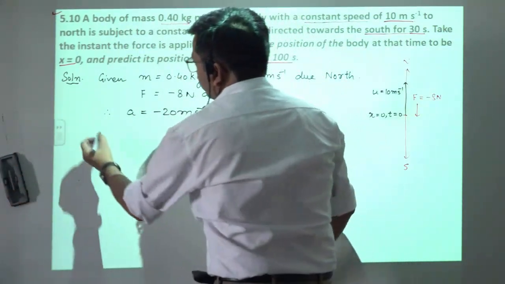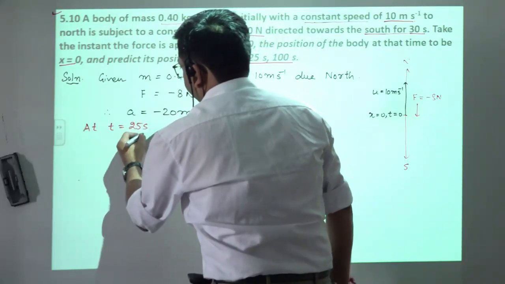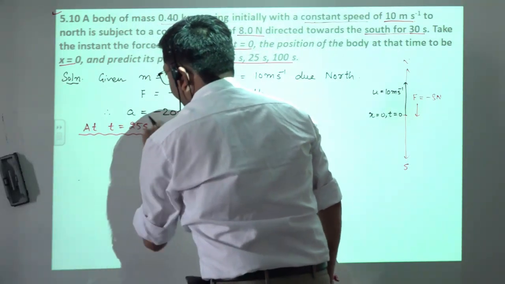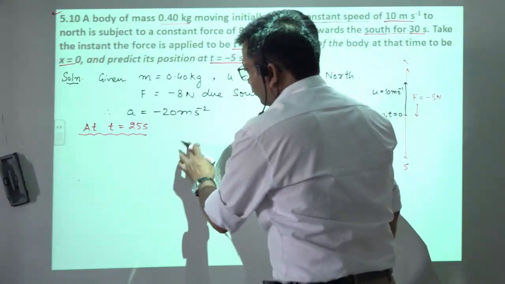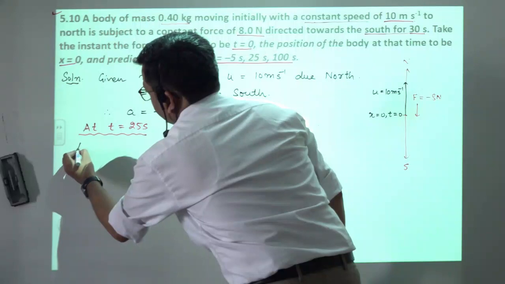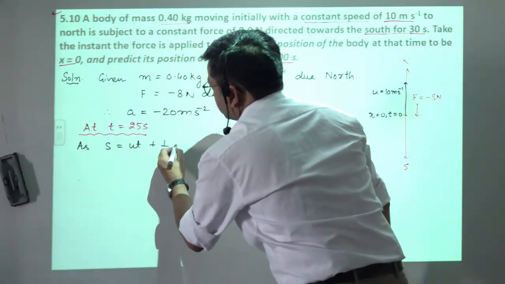So therefore now at t equal to 25 second, what would be the position? Since, as we know, s is equal to ut plus half at square.